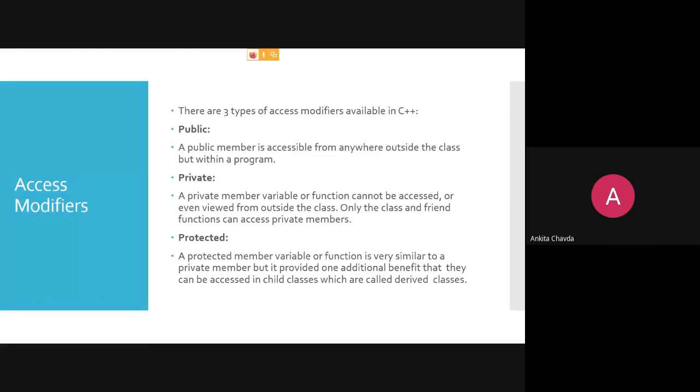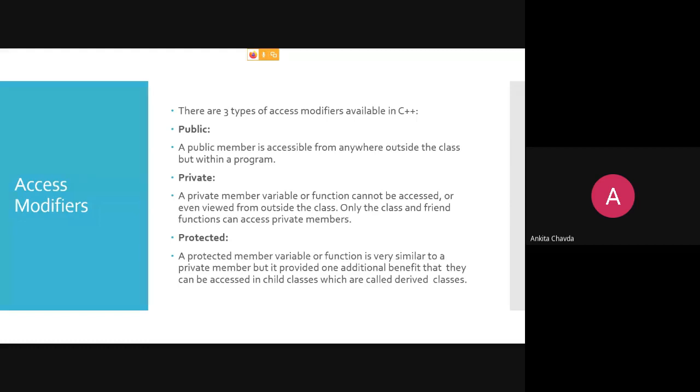Getting my point? What is protected? And public you already know: if it is public, anyone can use it. So a public member is accessible from anywhere outside the class, but within the program. Same way, a private member variable or function cannot be accessed or even viewed from outside the class. Only the class and friend functions can access the private members. Here, friend function, same example: you have put a pattern lock, but your friend knows your pattern because he is your best friend. So he knows your pattern lock.